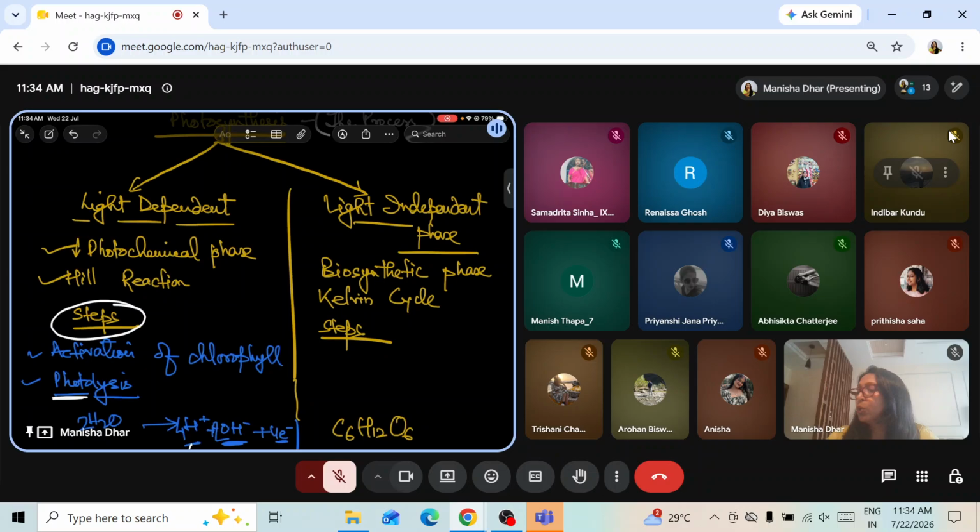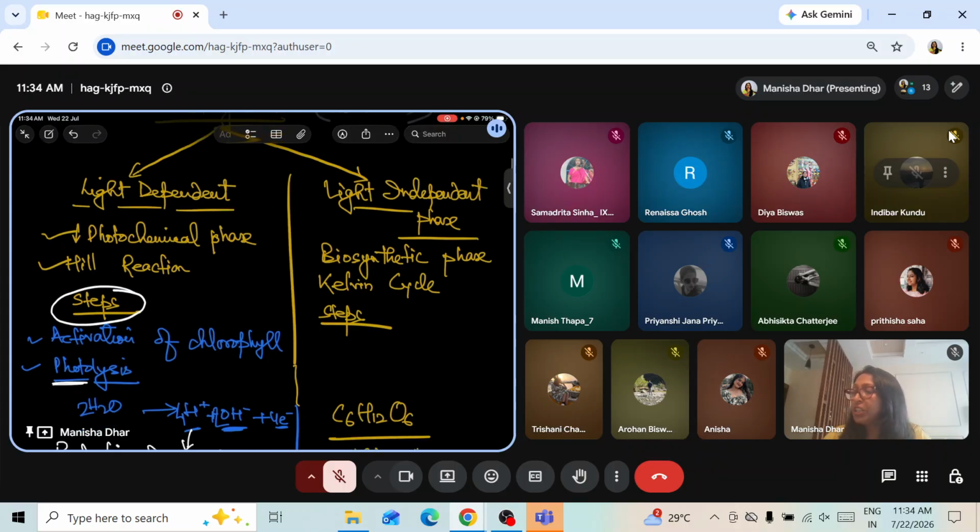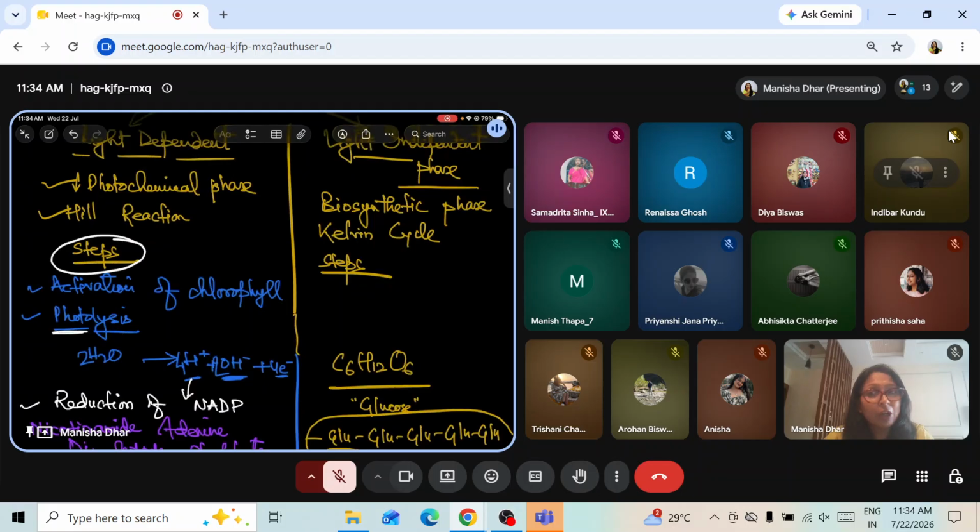So light dependent phase is the photochemical phase. Again, photo means light is required. It's also known as Hill reaction. The steps involved: the first one is activation of chlorophyll. Please note it down, very important. The chlorophyll gets activated because the sunlight helps in the activation of the process. So activation of chlorophyll, followed by